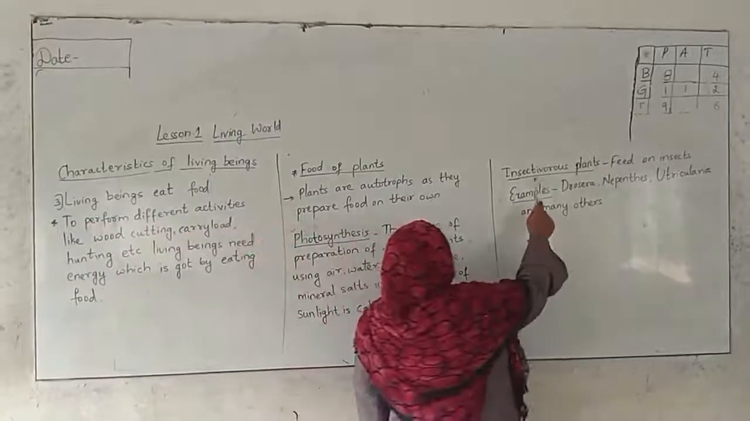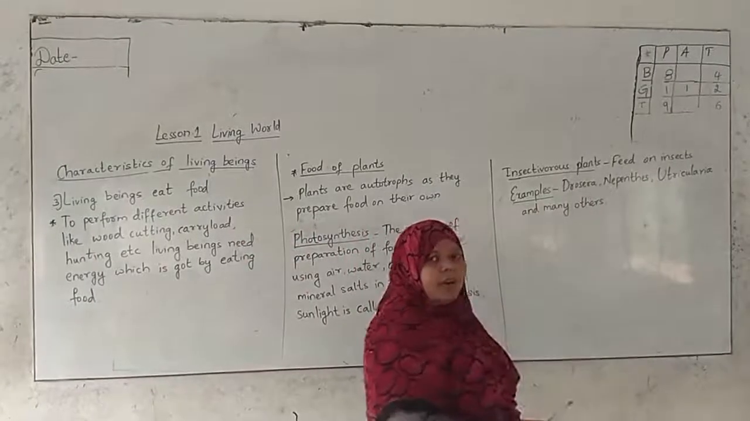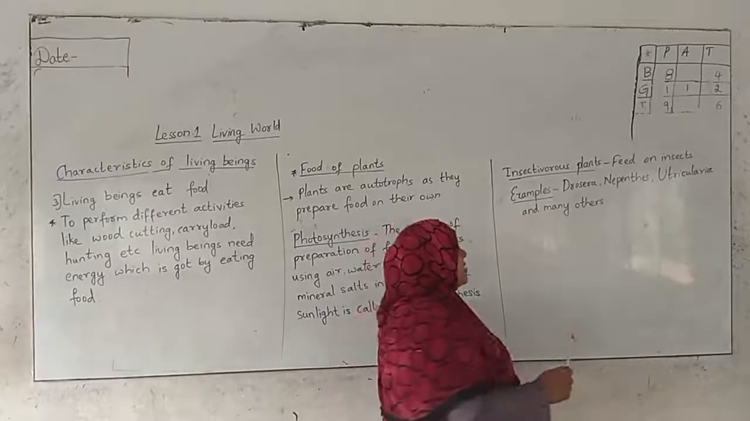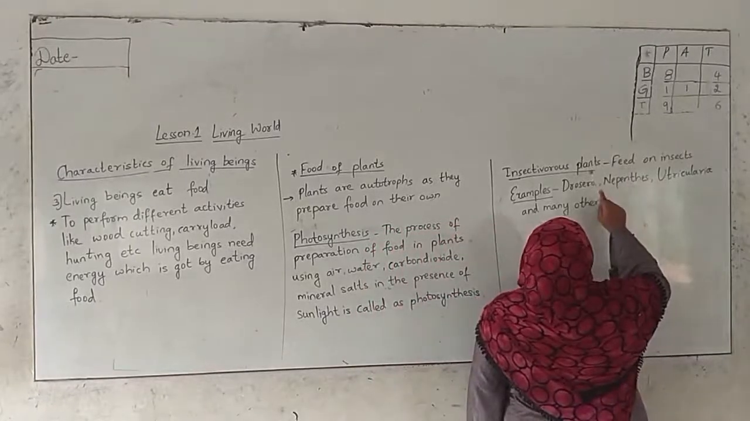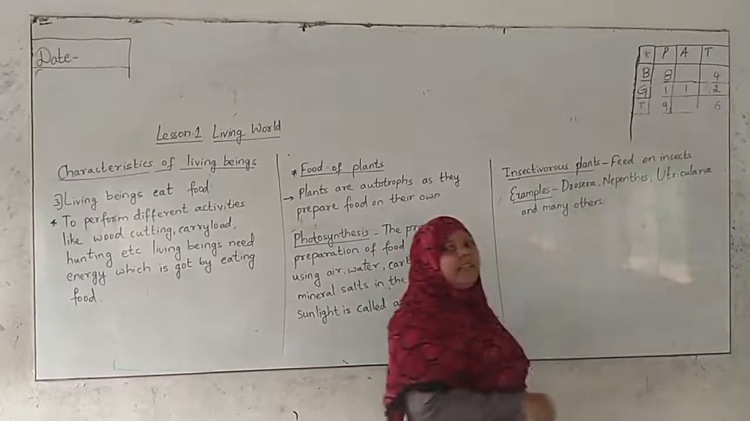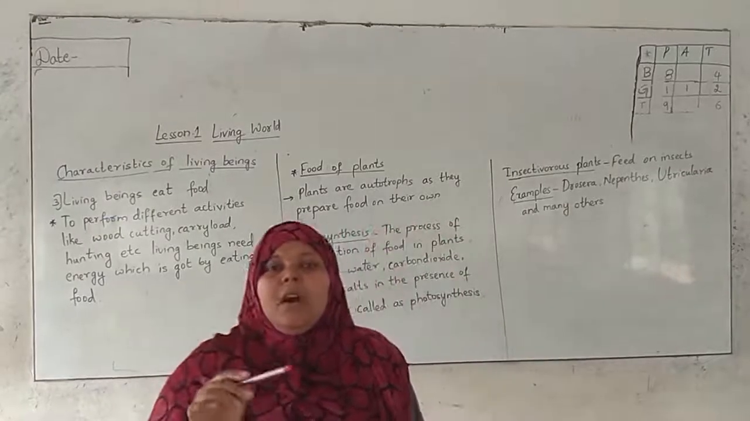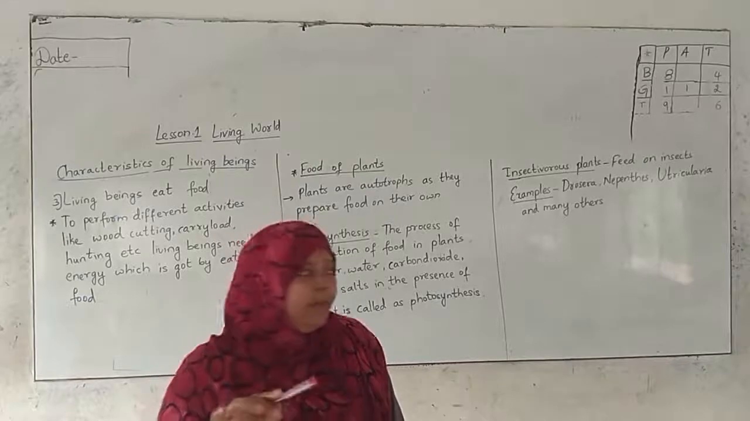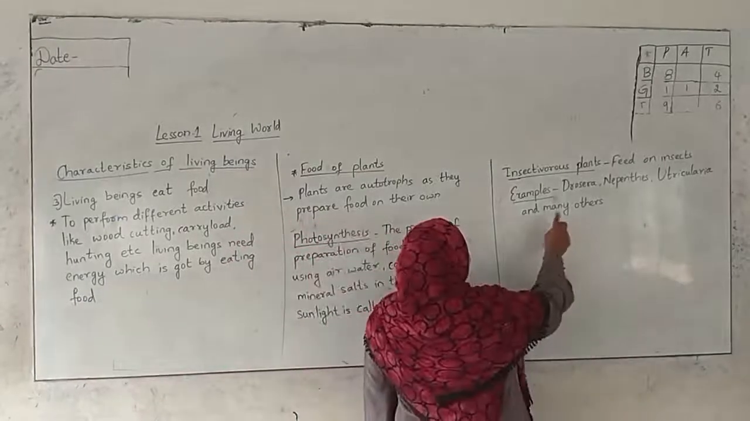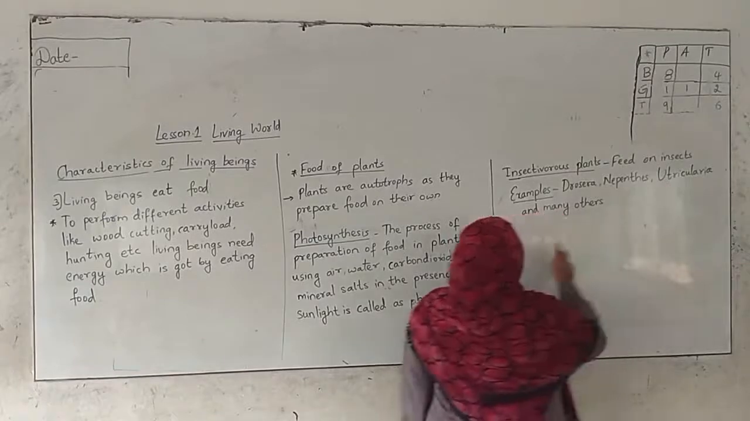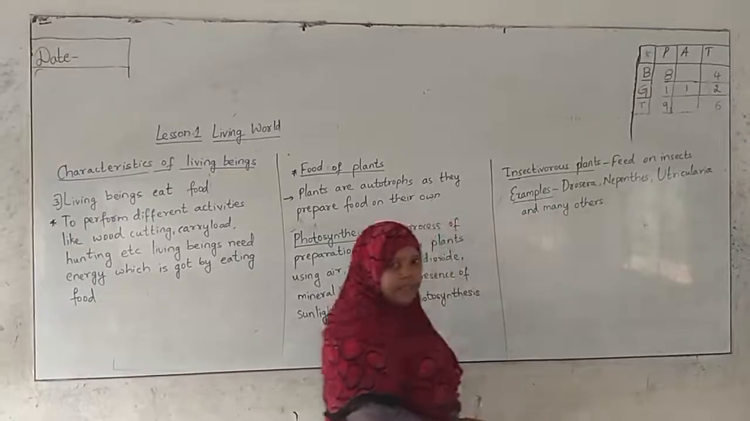Next, insectivorous plants. What are insectivorous plants? These are the plants which feed on insects. It means these are the plants which depend on insects for their food. Examples are Drosera, Nepenthes, Utricularia, and many others.